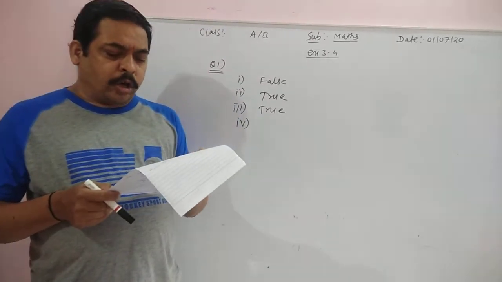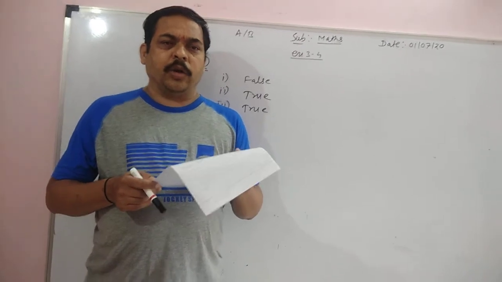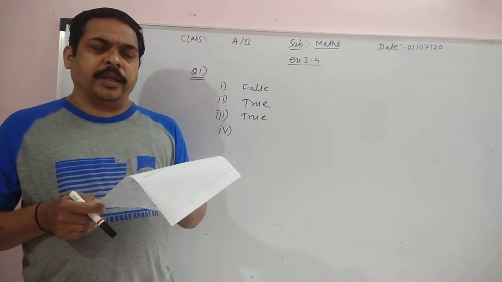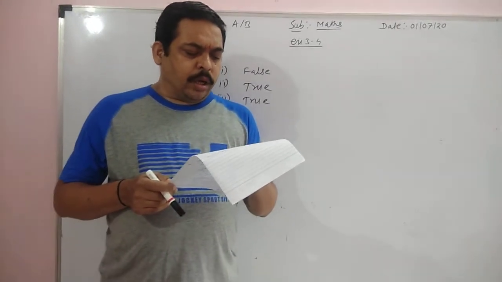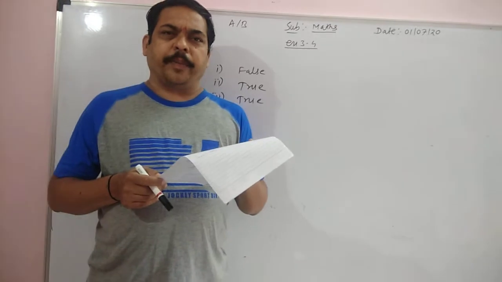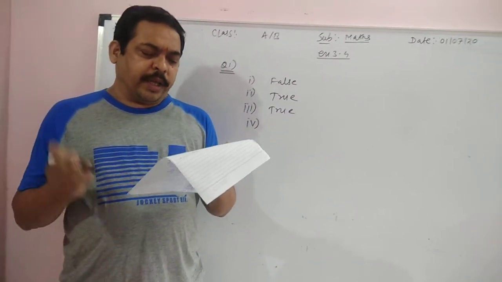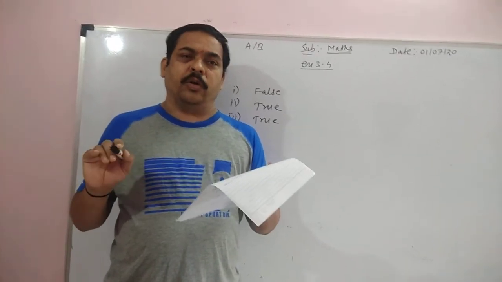All squares are not parallelograms. A quadrilateral in which opposite sides are parallel is called a parallelogram. And in a square also opposite sides are parallel. Therefore, all squares are parallelograms. But here the sentence given is, all squares are not parallelograms.